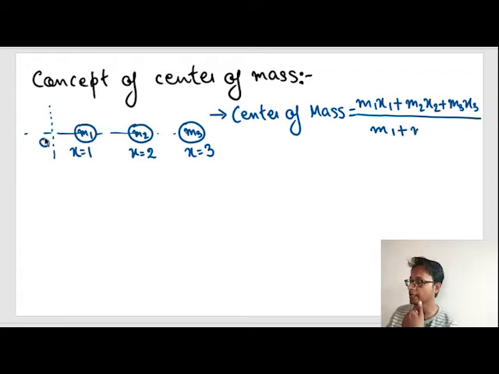What would happen if there were more bodies, m4, m5? Similarly, m4 into x4. So x3 is nothing but the distance from body 3 to the origin.